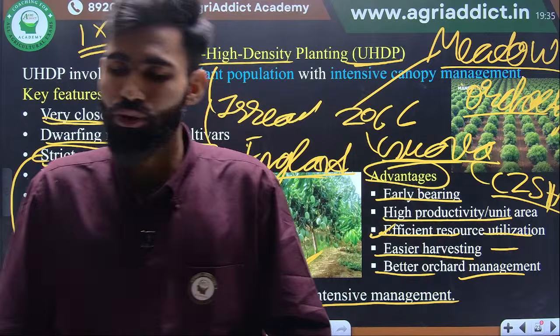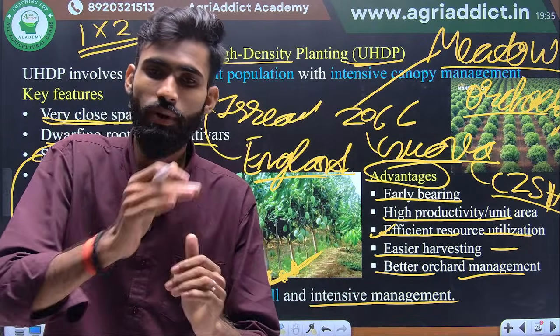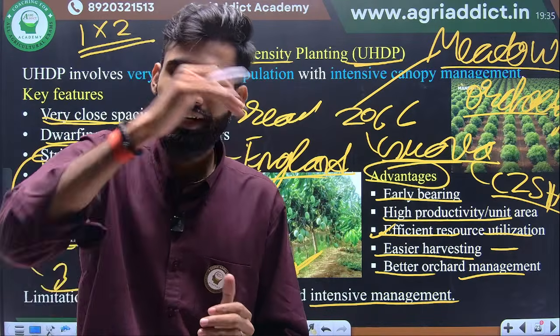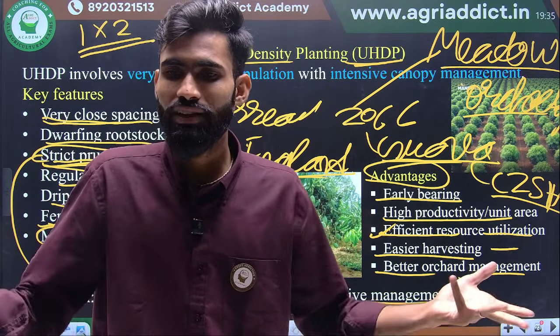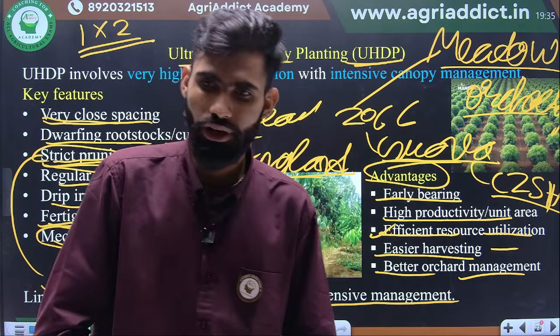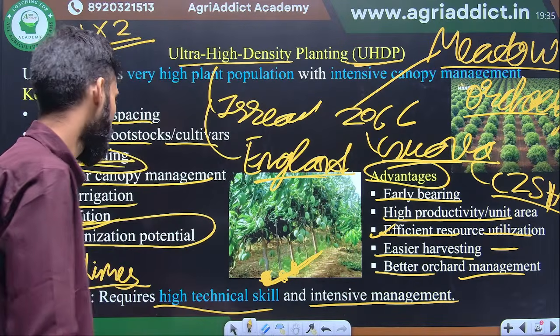ओके, so efficient resource utilization maximum you see in the ultra high density planting, followed by high density planting, then very less in the conventional system, because in the conventional system all irrigation, fertigation, everything is going to be lost. Okay, plant uptakes only a few percent of that.